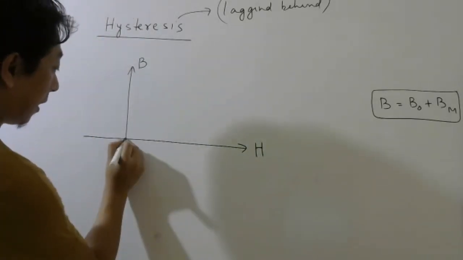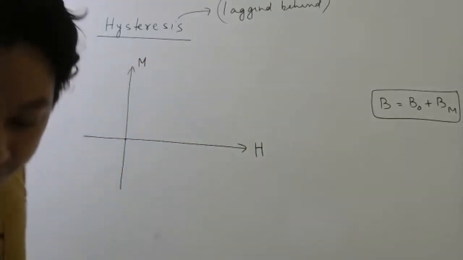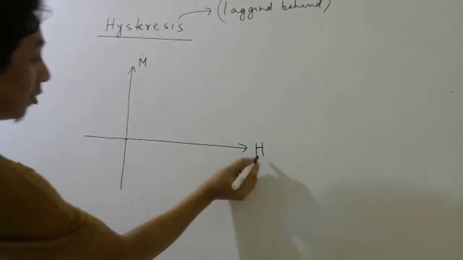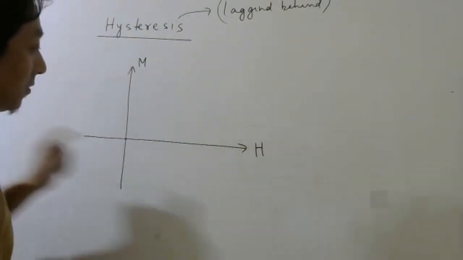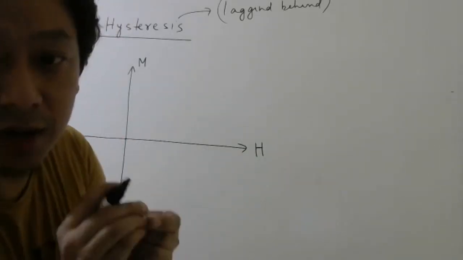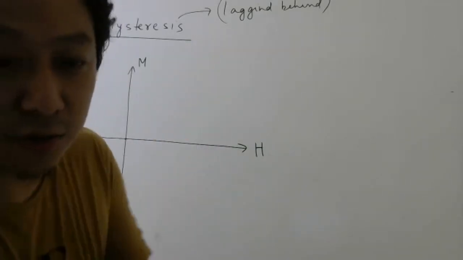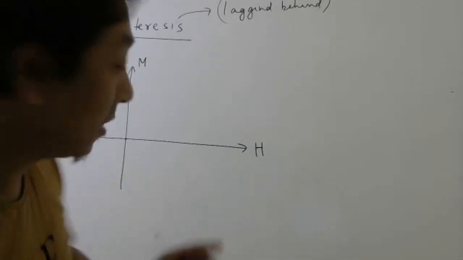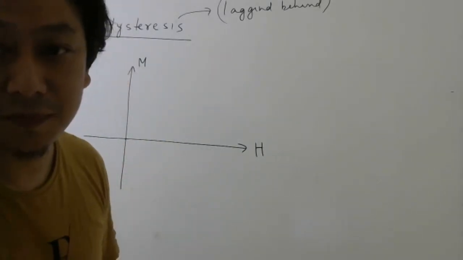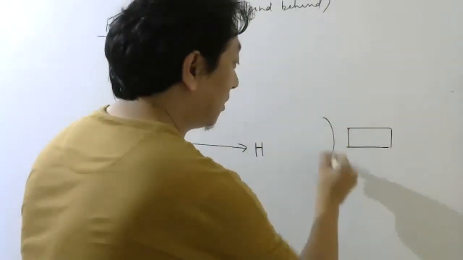Now listen carefully. When your magnetic intensity is 0, meaning you are not applying any current in the solenoid, no current in the solenoid, so there is no external magnetic field. So if this is 0, what will be the magnetization? So imagine there is a material. I put a solenoid.